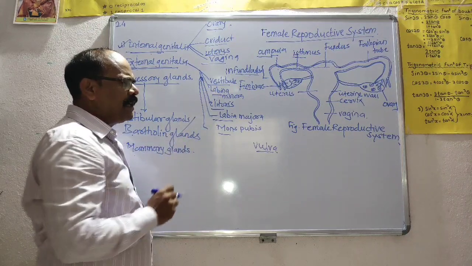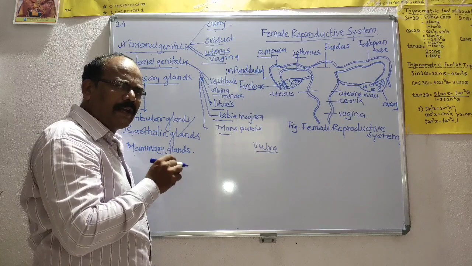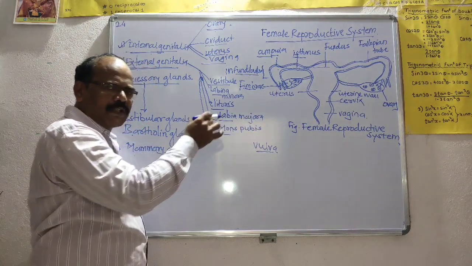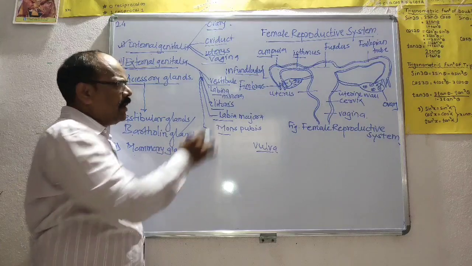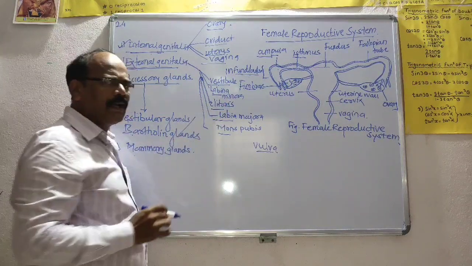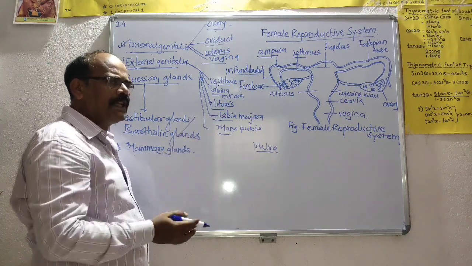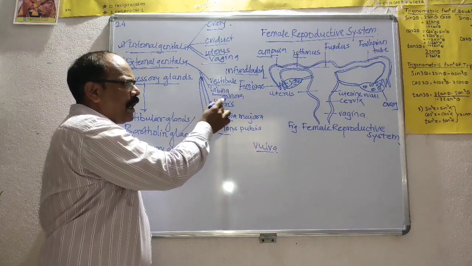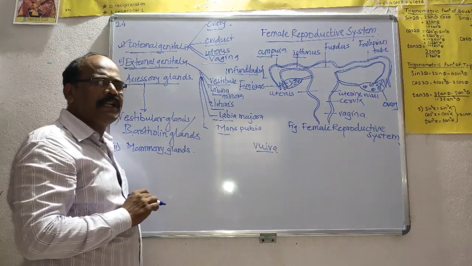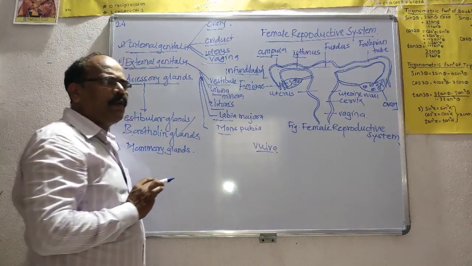The vestibule is the vertical depression present on the vulva. It encloses the vaginal and urethral openings. Then the labia minora: inner to the labia majora, a thin fold of skin is present. That is called the labia minora.